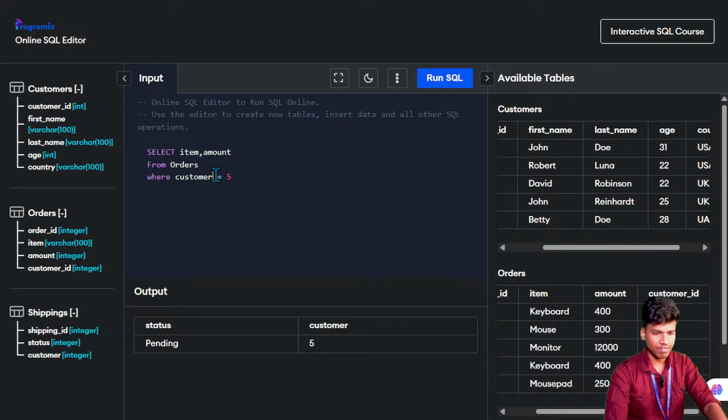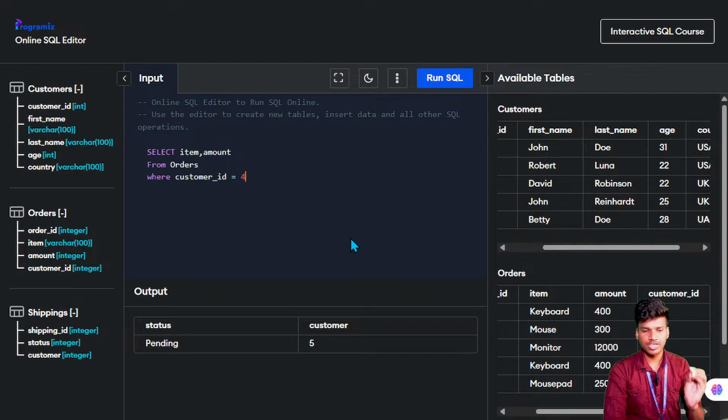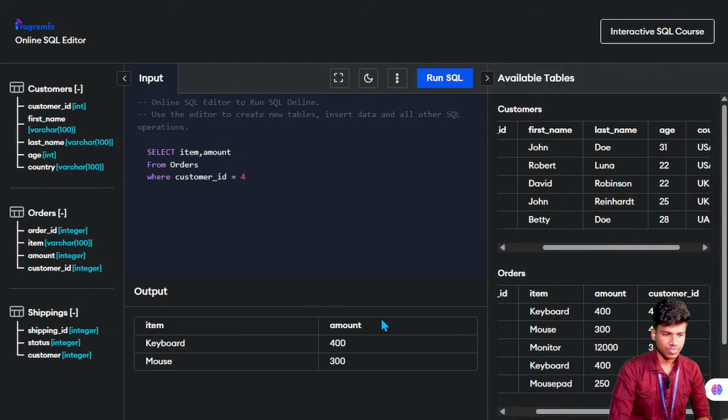Customer ID wise, I will show. Where the number 4 is mentioned, the particular data are listed out, extracted. Here the keyboard and the mouse have 4. See the table, that is 4 and 4. So the keyboard and mouse have 4.